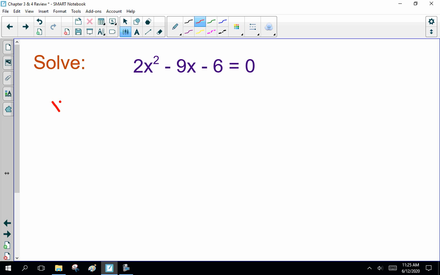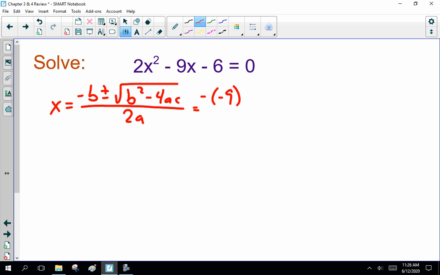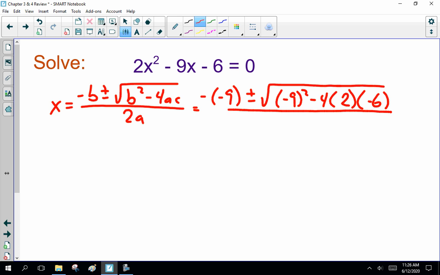Yes, the quadratic equation. X equals minus b plus or minus the square root of b squared minus 4ac over 2a. In this instance, coefficient b is minus 9, so this is minus 9 plus or minus the square root of minus 9 squared minus 4 times a, which is 2, c, which is minus 6, over 2 times 2. So plugging the numbers in, this is 9 plus or minus square root of 81. 4 times 2 is minus 8. 6 eighths are 48.